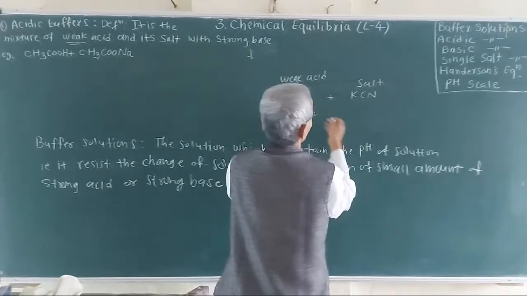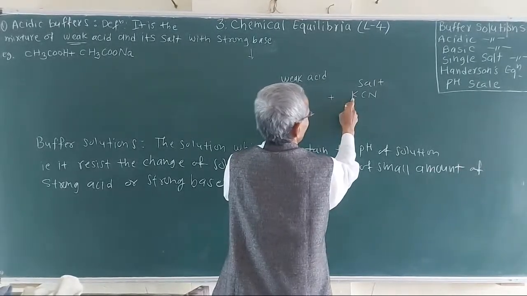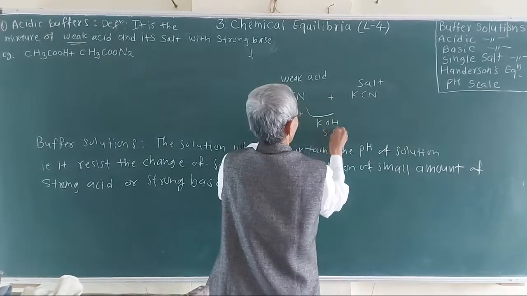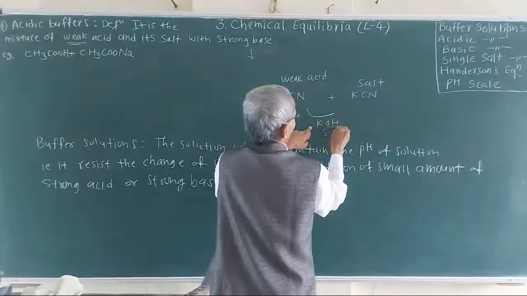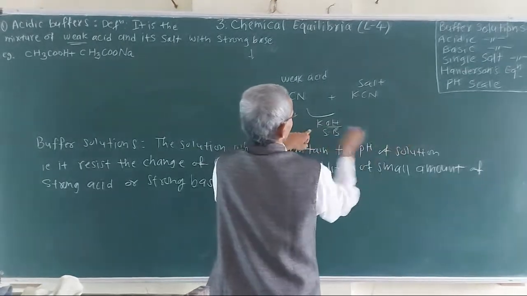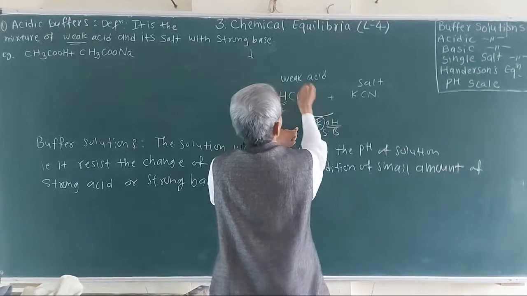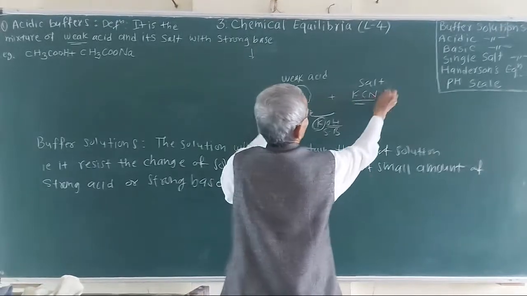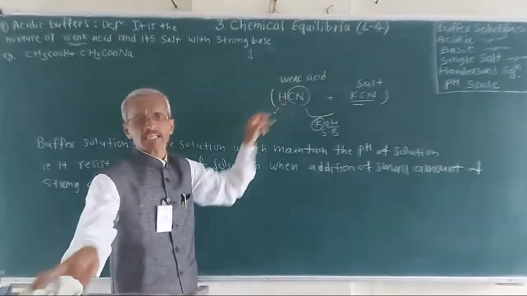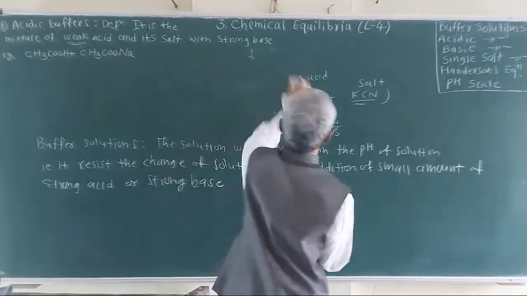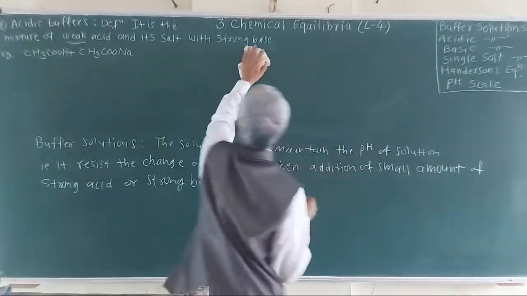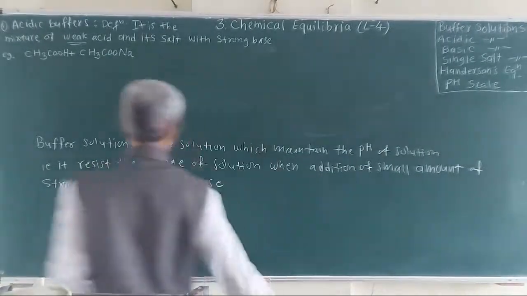The weak acid reacts with potassium hydroxide, KOH, a strong base. Here OH minus and H plus come together to form H2O, and this is the K and this Cl. So this is the buffer solution, an acidic buffer solution. Friends, this is one of the examples.